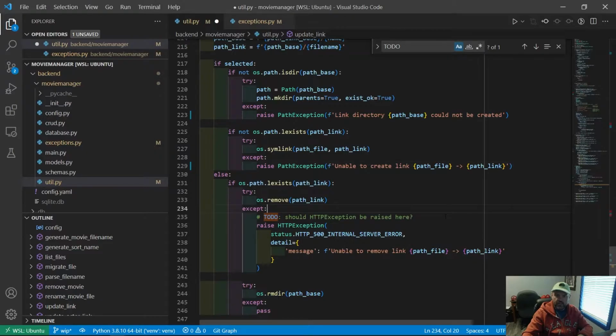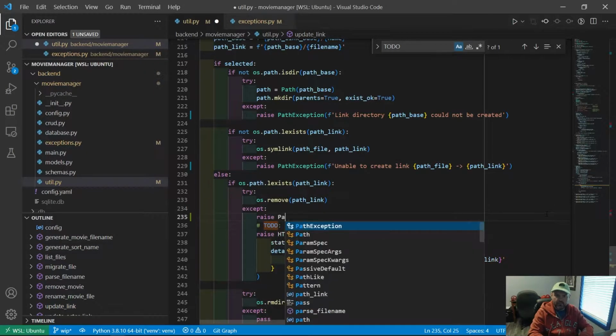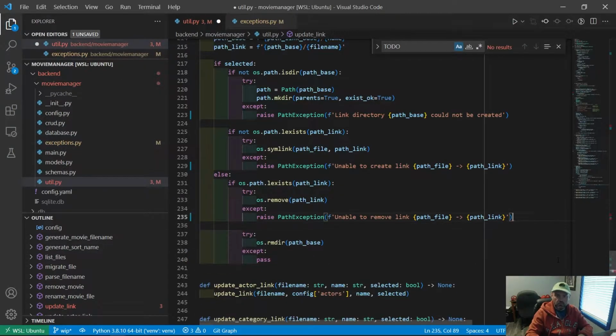Okay, and finally this one here. This one is the exact same thing, PathException, and we're just going to use this message right here, and I think that will do.